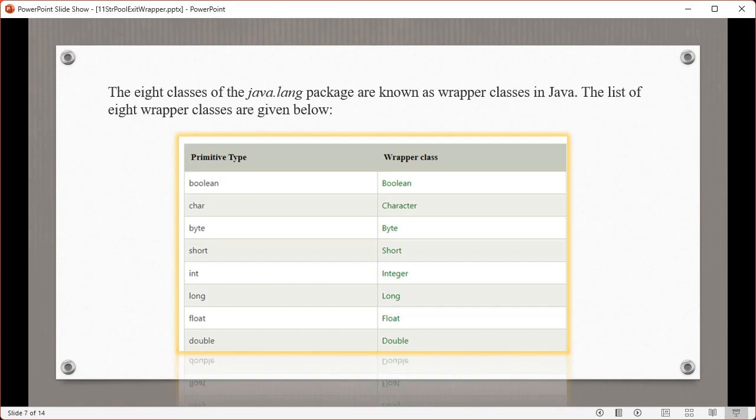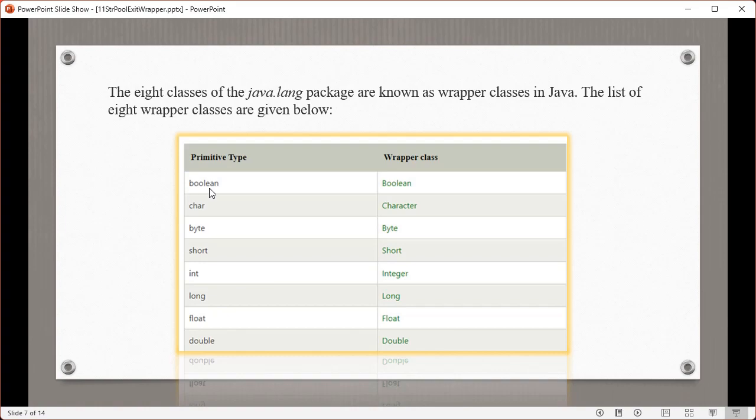Here these are all wrapper classes: Boolean, Character, Byte, Short, Integer, Long, Float, Double. And these are all the primitive data types, we know already, isn't it? Boolean, the first letter is a capital letter.